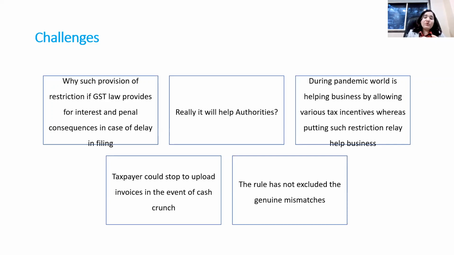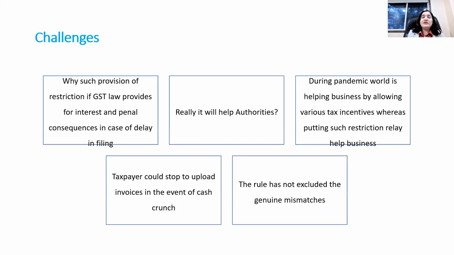Second, as we discussed earlier, on account of this rule, a fraudulent taxpayer could stop uploading invoices in GSTR 1 because of a cash crunch and run away, and whoever has purchased or procured from such a taxpayer would get punished, because the taxpayer will not upload and will close the firm.